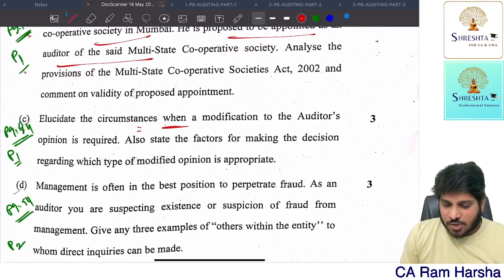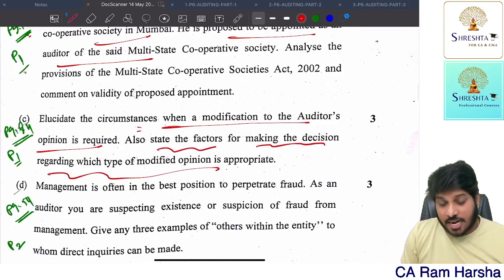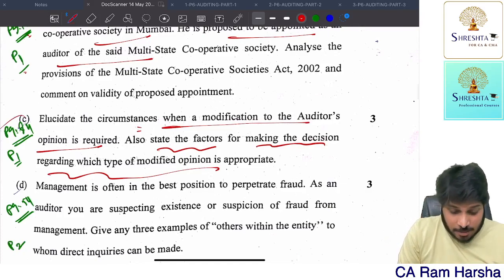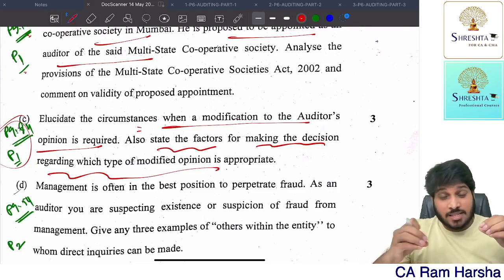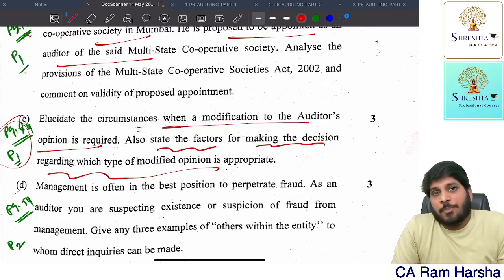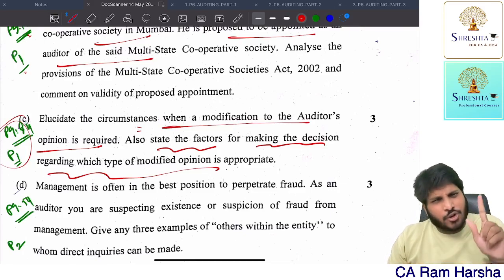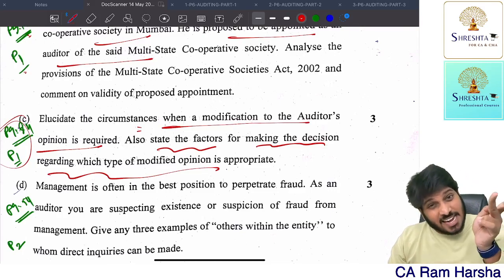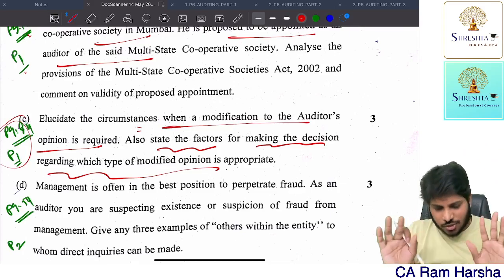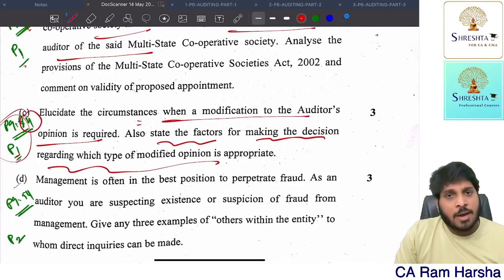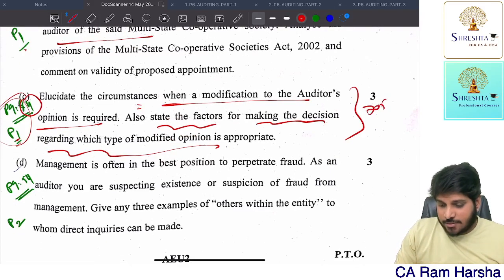What are the circumstances when a modification to auditor's opinion is required? What are the factors for making the decision regarding which type of modified opinion? This is something which we stressed a lot in the marathon also. The factors for deciding which type of modified opinion depend upon the nature of the reason. Is it because of material misstatement or is it because of non-availability of evidence? Then the second factor is pervasiveness of the impact on the financial statements. These are the factors. That point is straight away on page number 84, part 1 of our material. You can see this in the marathon also. This is SA 705 question.